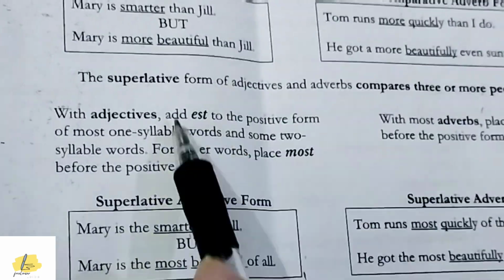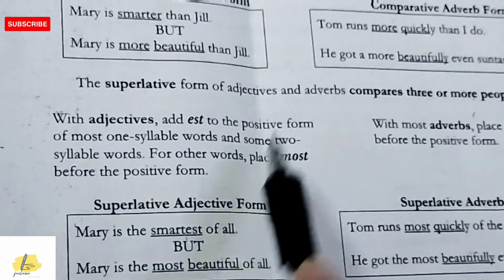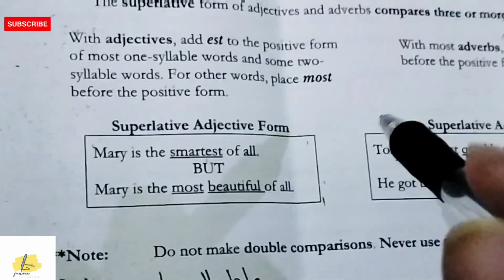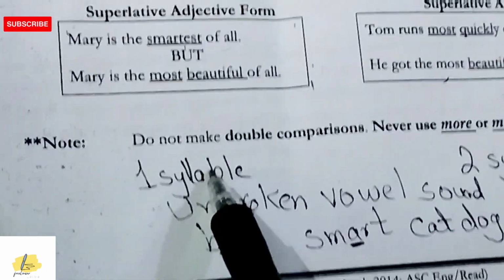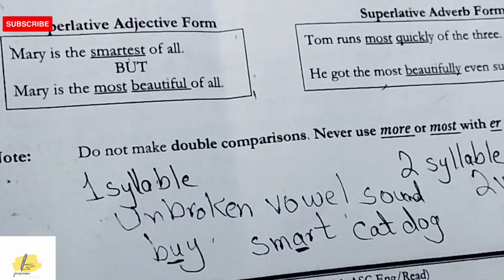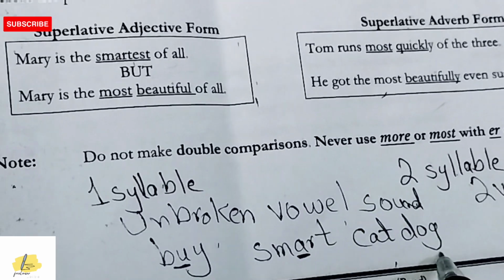I have told you about one-syllable and two-syllable words in the comparative video, but let me revise it here again. One-syllable words are those which have an unbroken vowel sound, for example, buy, smart, cat, dog.